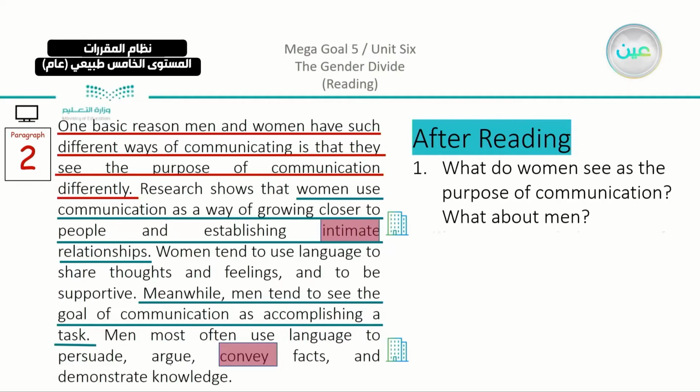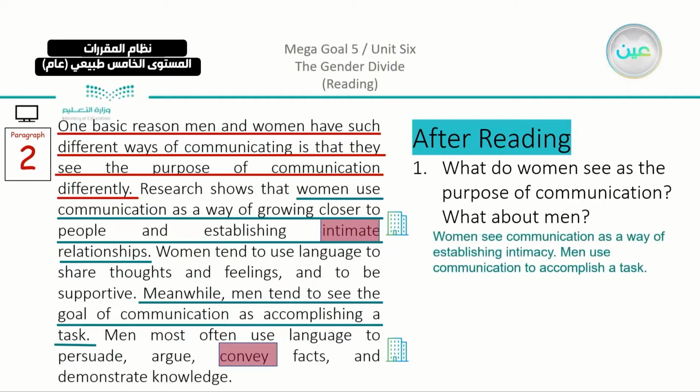So our answer can be, women see communication as a way of establishing intimacy. And men use communication to accomplish a task. So they have different reasons. Women want to build relationships, they want to get closer to the ones around them, but men see that communicating is just to finish certain tasks.